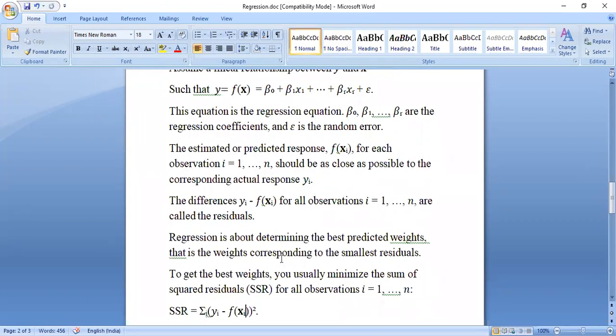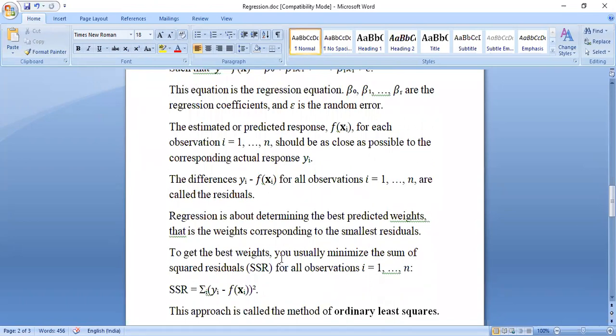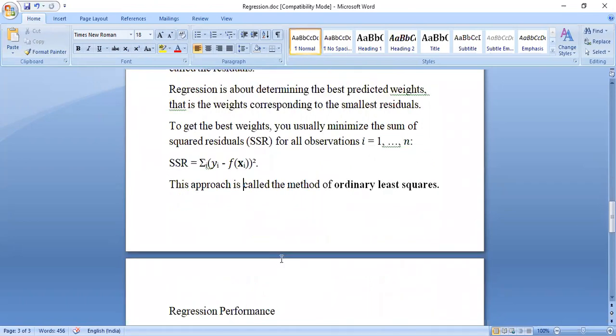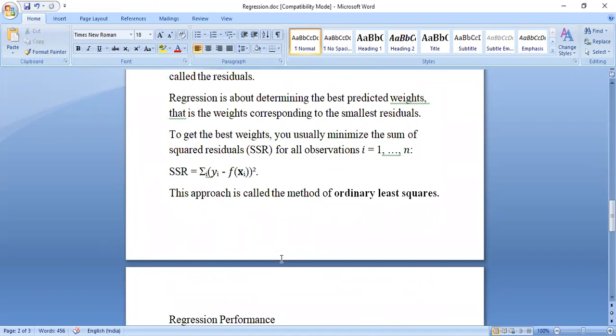See, I'm not a math teacher. That's why it is difficult for me to explain. Therefore, I have written it in a Word file so that I should not forget anything while explaining. Okay.